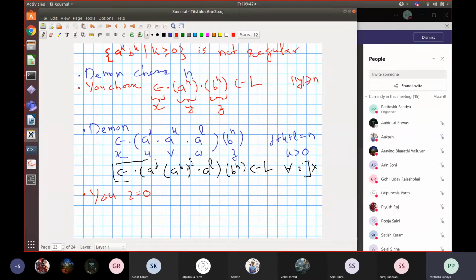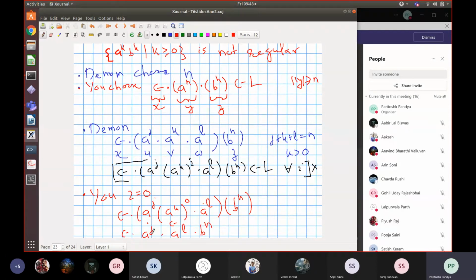So if we take i equal to 0, what is the new string we get? We get x as before, epsilon. A raised to j cannot be touched. This a raised to k is now repeated 0 times. So what you get is a raised to k repeated 0 times, and then a raised to l and b raised to n. This is the string you are saying. A raised to k repeated 0 times will give you epsilon here. So what you will get is a string epsilon followed by a raised to j, followed by a raised to l, followed by b raised to n.